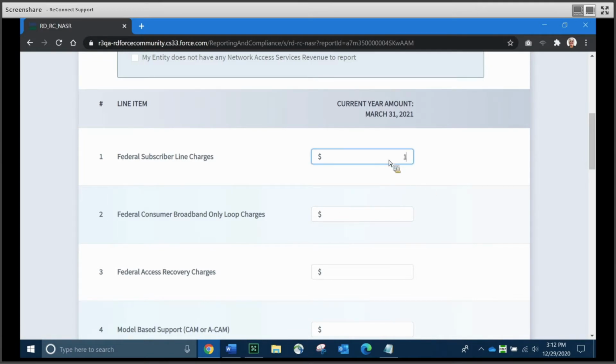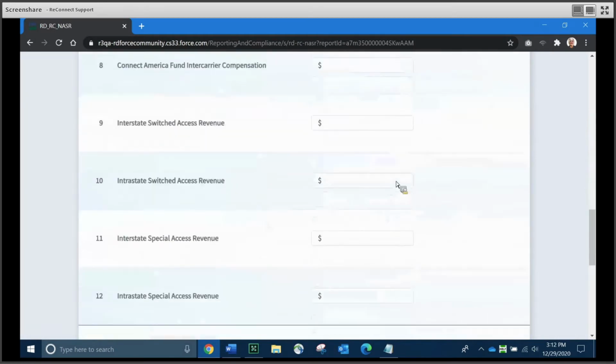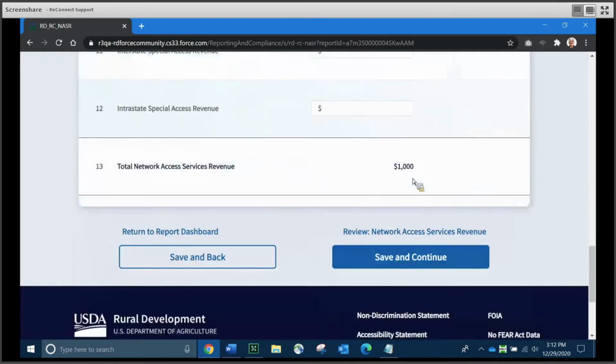So let's suppose that we have $1,000 of federal subscriber line charges. When you enter data, use whole numbers. Don't use any special characters like $ signs or decimal points. The system is going to format that for you. And the moment that you click away from that data entry field, you can see that the system has given us the comma and formatted the $1,000 for us.